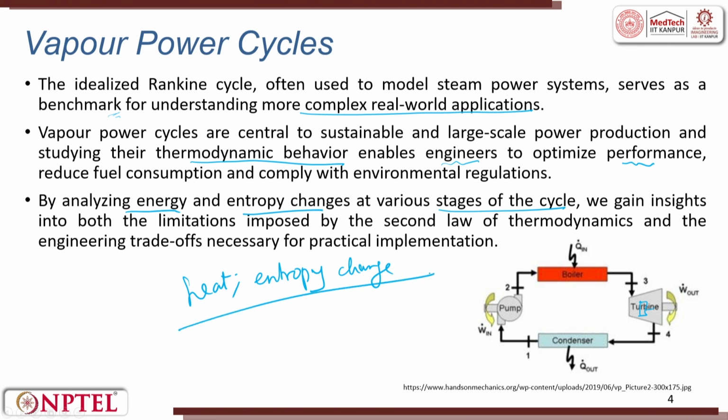By analyzing the energy and entropy change at various stages of the cycle, we gain insight into both the limitations imposed by the second law of thermodynamics. Friends, all through the course you should remember zeroth law, first law, second law, and the engineering trade-offs necessary for practical implementation.